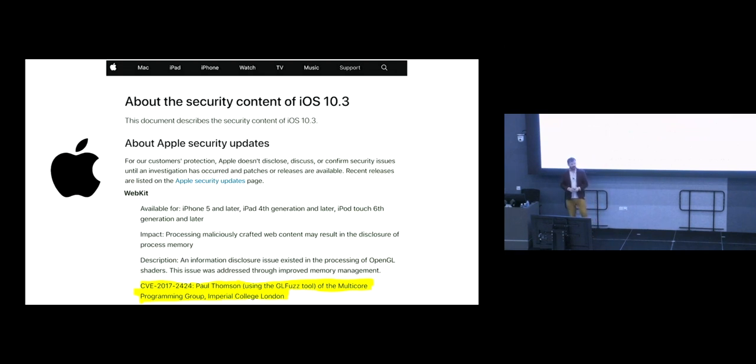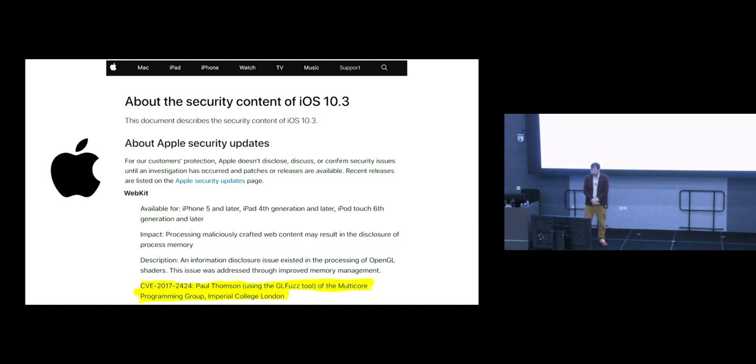We, along the way, found a number of security bugs using this technique. We found cases where devices would crash or they would render garbage, and sometimes that garbage would have come from places it shouldn't have come from. One of these cases was where we could get an iPhone 5 to render garbage, and it looked like white noise, but we contacted Apple about it and disclosed it to them, and they confirmed that actually this white noise was coming from some out-of-bounds area. I'm not a security expert, so I don't really know the details, but they filed a CVE for this and credited us in their iOS 10.3 security update.